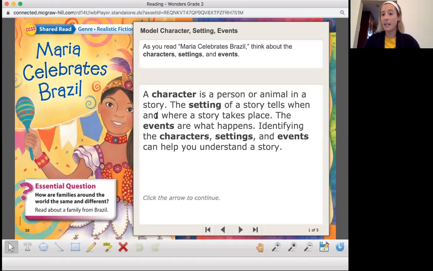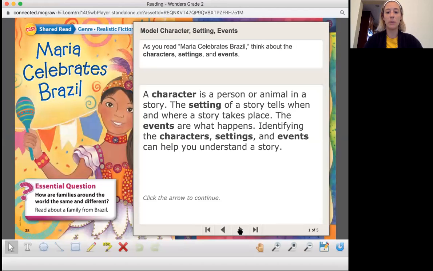When could be time, it could be season, it could be month, day, week, year, and where means a location, okay? The events are what happens. Identifying the characters, setting, and events can help you understand a story. All right, so let's go ahead and get started with our character, setting, and events skill for today.